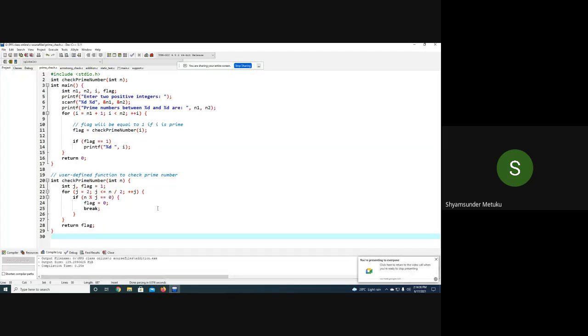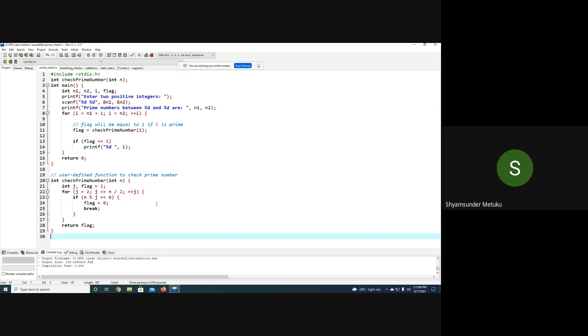Okay, so I don't know how many of you have written it, but does anybody remember the logic you approached? What was your approach to finding the prime number? N mod i equal to 0. What is N? What is i? N is the required number. i runs from 1 to n. If count equals 2, then it's a prime number. If not, it's not a prime.